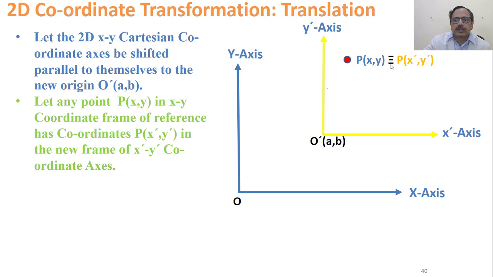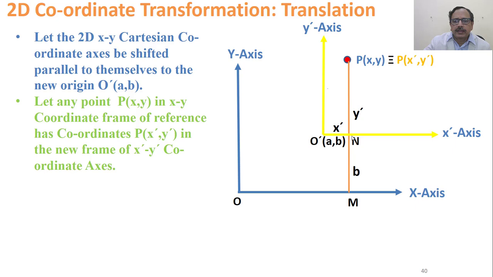Both are equivalent. If you drop a perpendicular from point P on the original x-axis, it intersects at the point M, and it intersects at the point N on the new axis. Then this distance O dash N is x dash, PN is y dash.